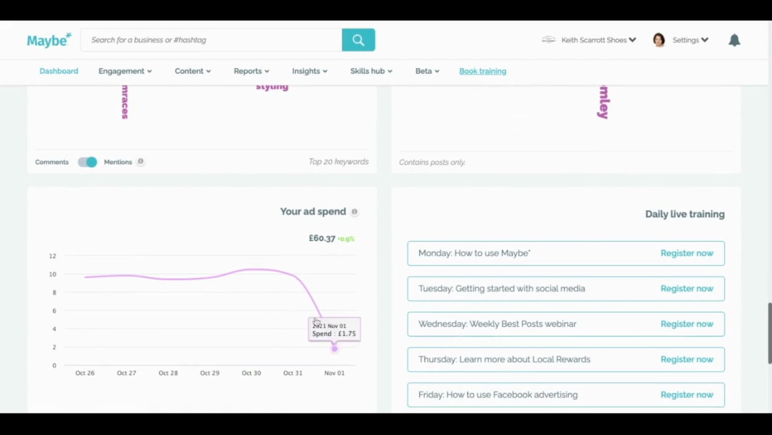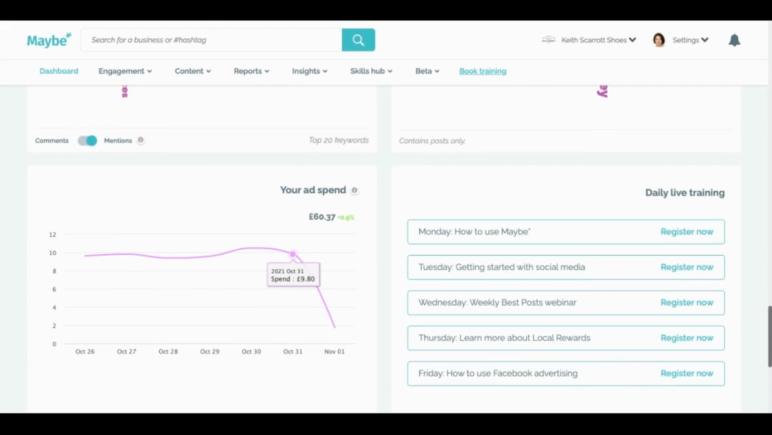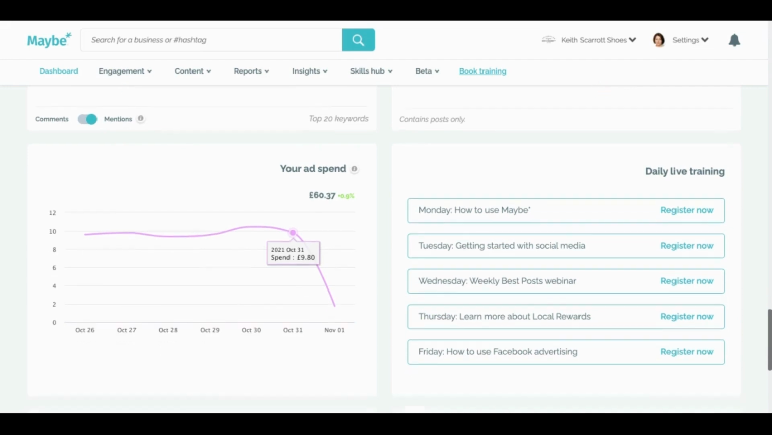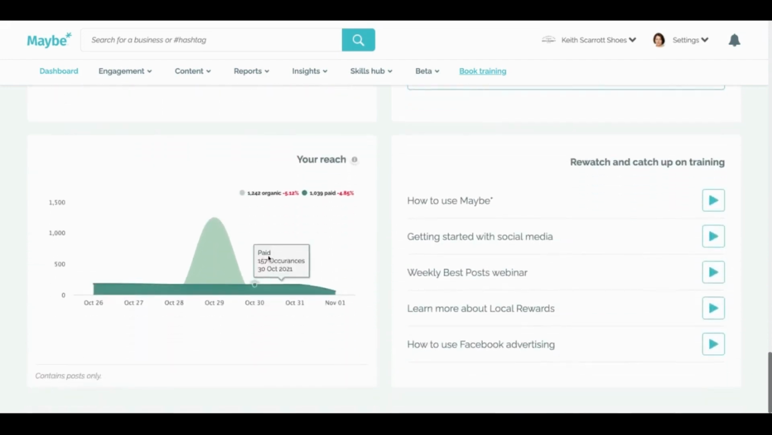Coming down one more, you can see the ad spend. The visibility of ads and the way we build audience has had a massive impact on Keith Scarrett and a number of our other SME clients, and we'll talk more about that in a minute. Training, we run training one-to-many every day at 10 o'clock, and it's also available on Catch Up. And then the last graph here is you can look at your reach, both paid and organic. Very good here to see that her organic reach is outstripping her paid content.